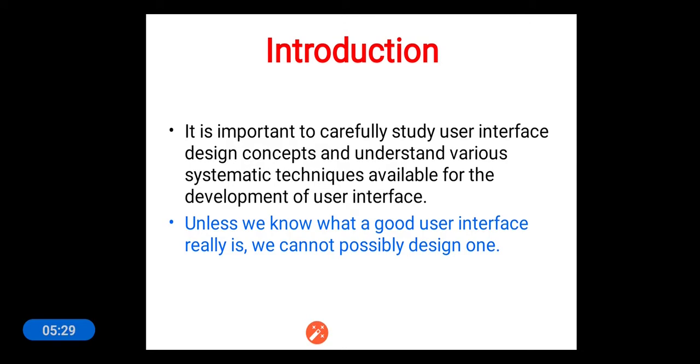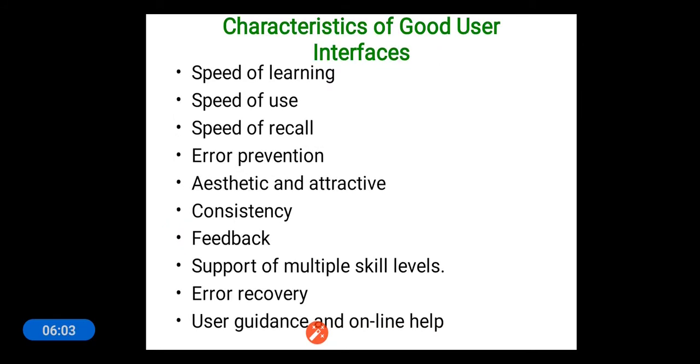So first we need to understand the user interface design concepts, and we need to understand the systematic techniques that are available for designing user interfaces, and at the same time you should know what a good user interface is. In order to say that a particular user interface is good, it should have certain characteristics. So let us see what the characteristics are that make a user interface a good user interface. These are the characteristics of a good user interface.